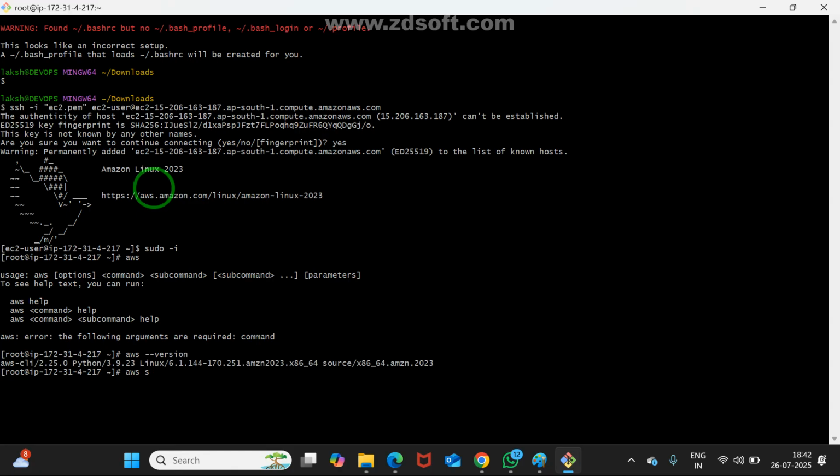aws s3 ls. What does it mean? Through the AWS command, I am going to interact with S3. Show me the list of buckets. Within the S3 service, I want to see the list of buckets. I press enter. What is happening? You may see. What is it saying? Unable to locate credentials. You can configure credentials by using the aws configure option. This is the way I can agree.